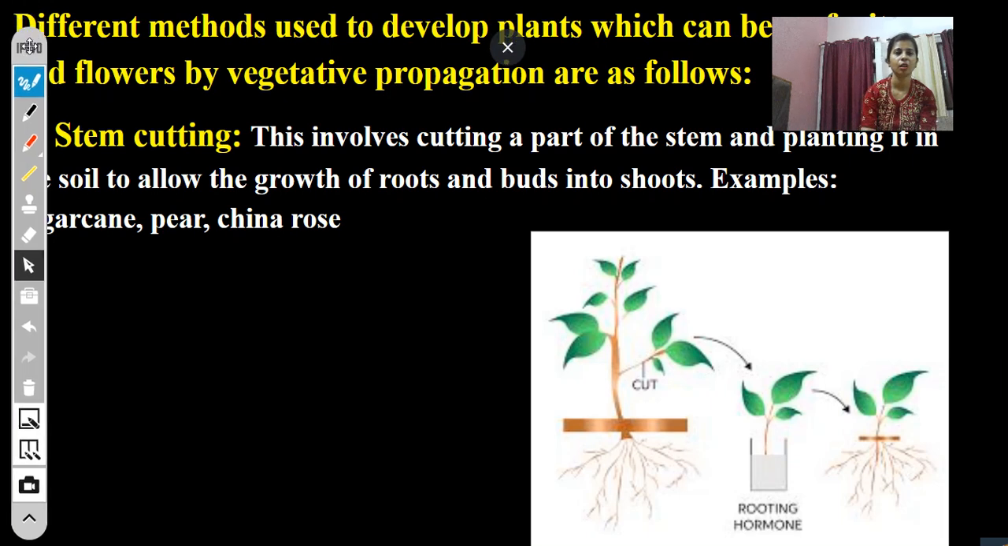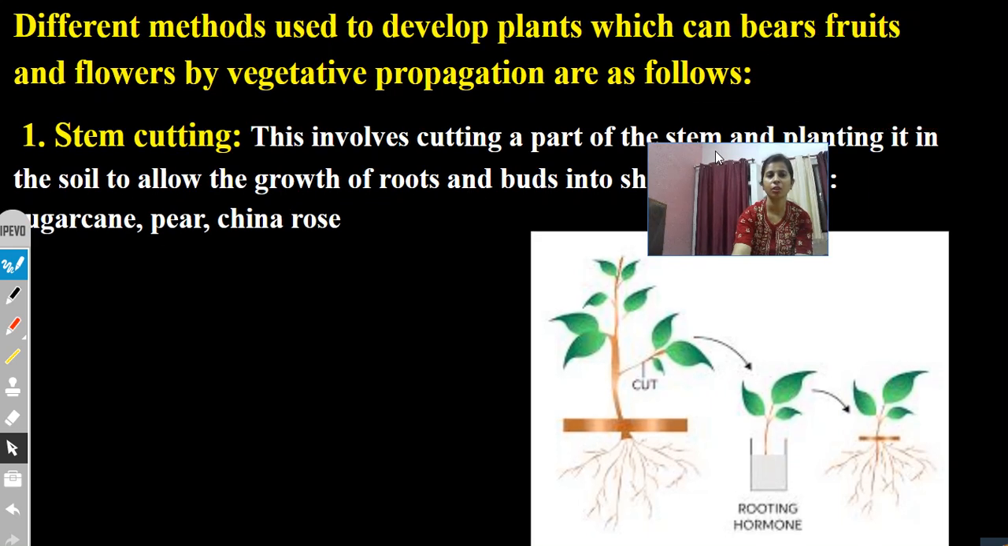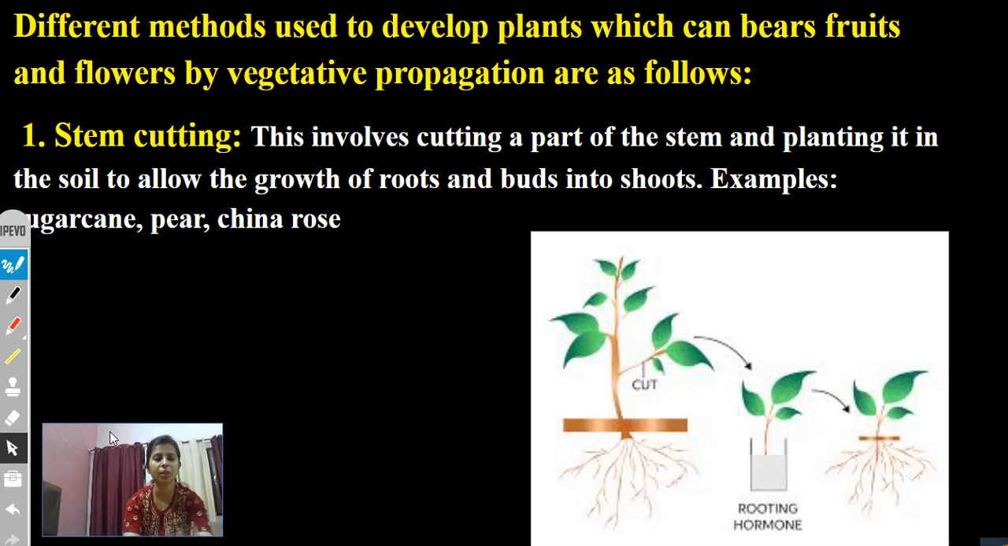Now, different methods of vegetative propagation. Okay, first is stem cutting. Everybody loves rose and hibiscus. Suppose your neighbor has a beautiful rose plant, and now you also want the same. So what can we do? Either you can steal, that is bad manners, or simply you can politely ask. You have to cut the stem, and then put it in soil in your own pot, and then the new plant will come.